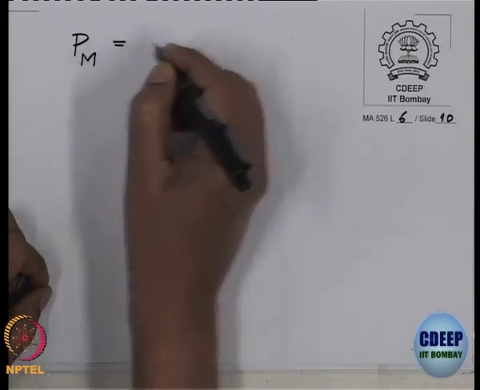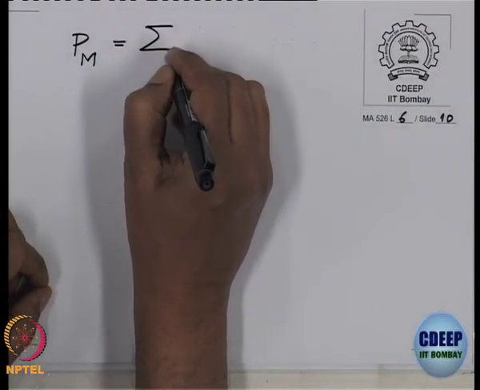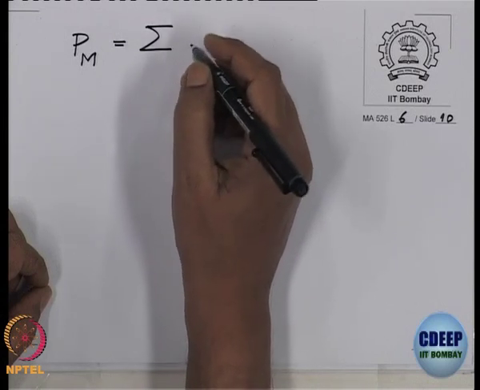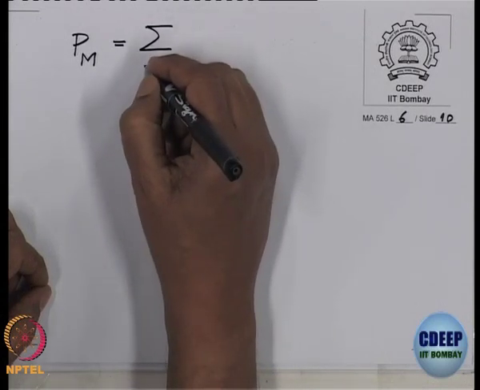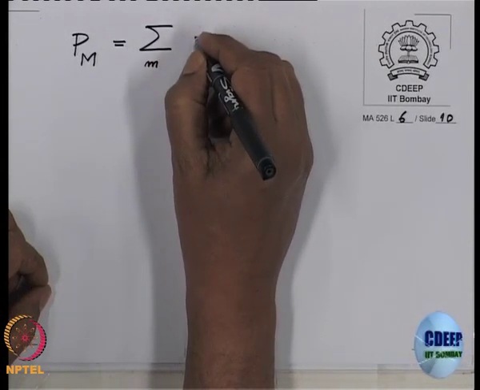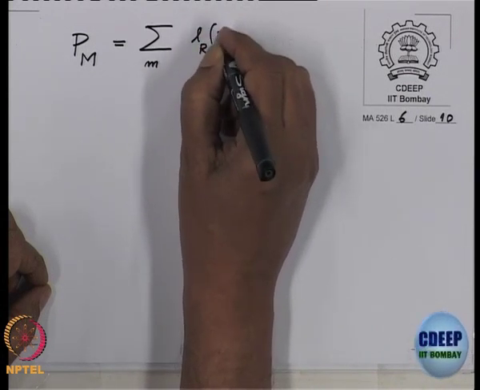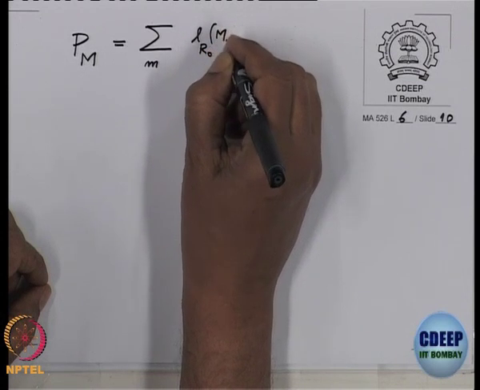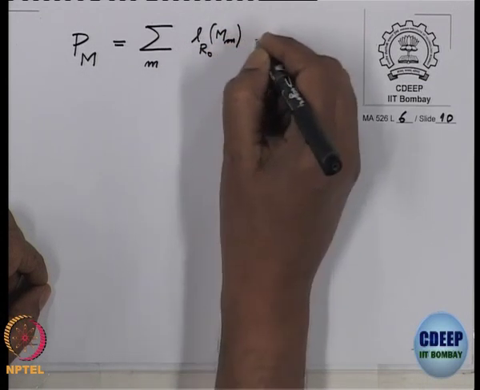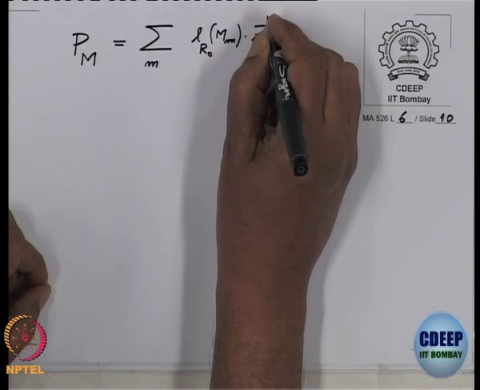R naught was our K. Otherwise the Poincare series of M we have to define as the summation over m of the length over R naught of M_m, times Z to the power m.